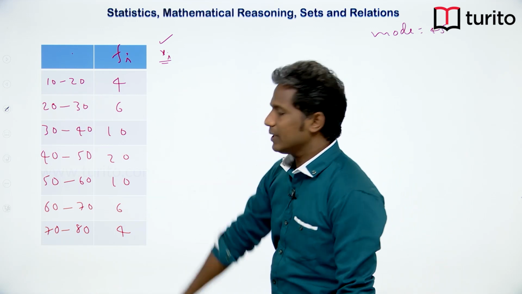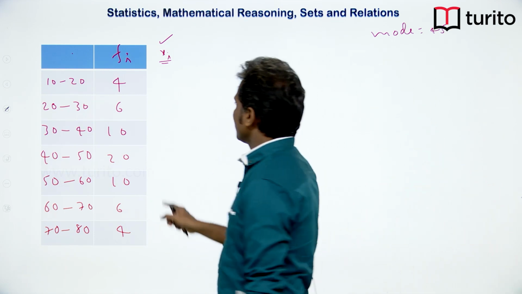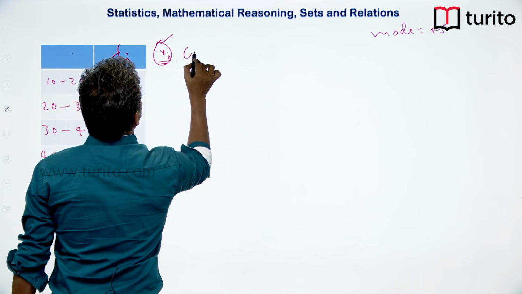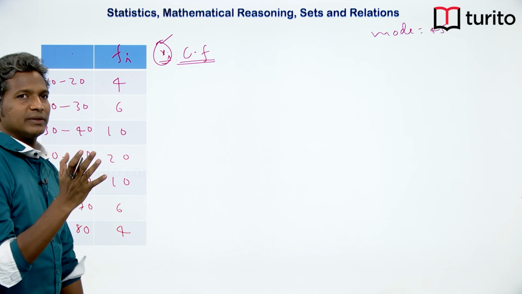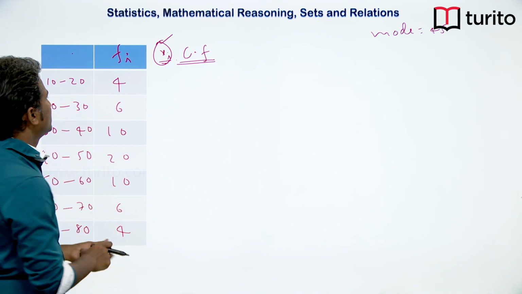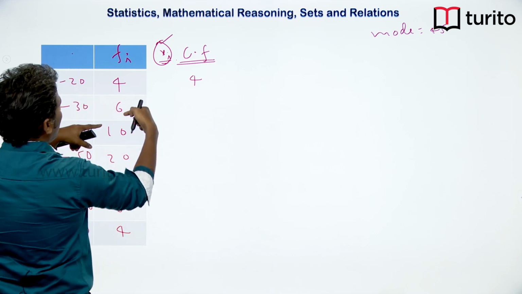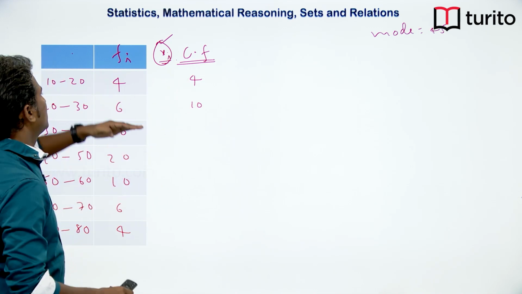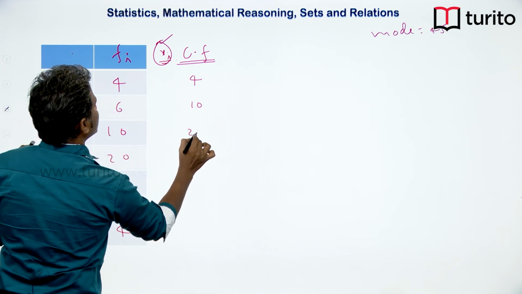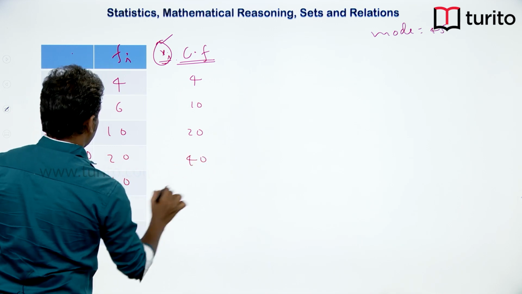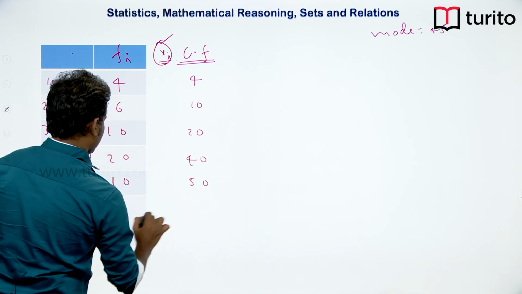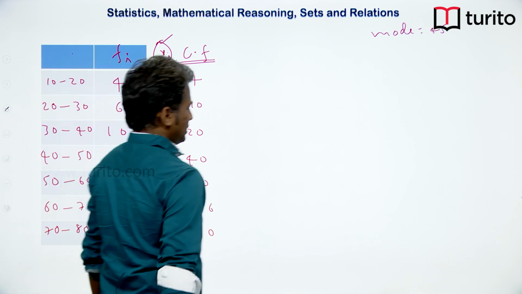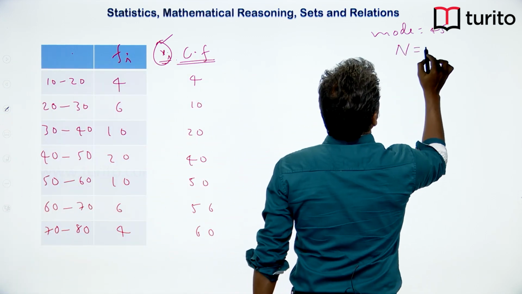So here let me calculate the total population. What is the total population? To find it, let me go for cumulative frequency, where we keep adding up the terms. Here we only have 4, add 4 and 6, here we have 10. So till this stage the total is 20, till this stage the total is 40, till this stage the total is 50. Here 56, here 60. So we can say that the total number of people is 60.